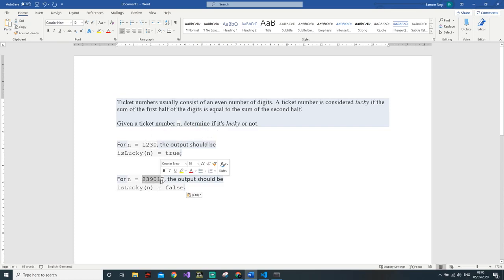But in this case, 2 plus 3 plus 9 has a sum which is not equal to 0 plus 1 plus 7, which is equal to 8. So that's why IsLucky is false. Okay, so we need to create this program.